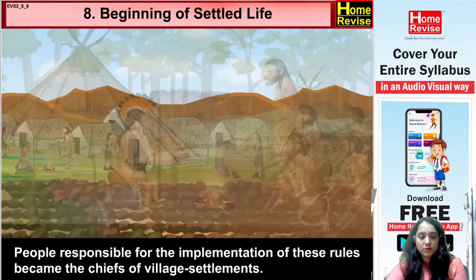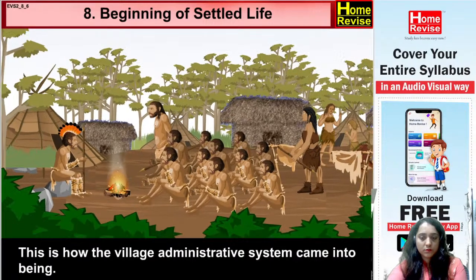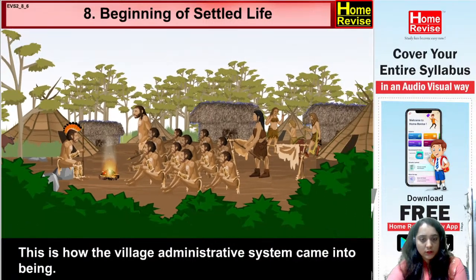The chiefs were also entrusted, where entrusted means given the responsibility for doing something, with the protection of the village. This is how the village administrative system came into being. Yes. So basically, from among all, a chief has been appointed who will be paying attention towards everything. If there is something going wrong, then he is the person to interfere. He is responsible for all the administration of the village. So this is how the village administration came into existence.